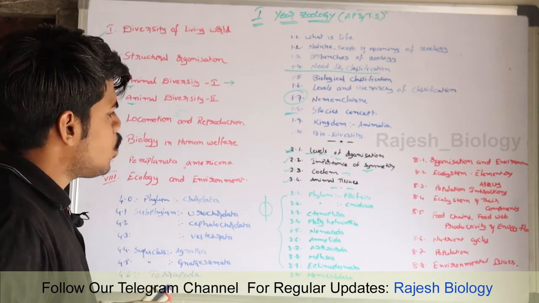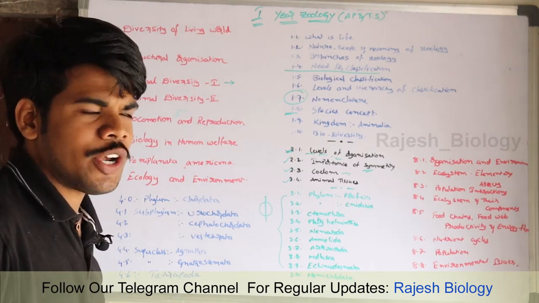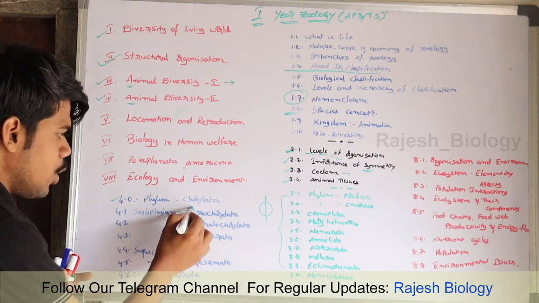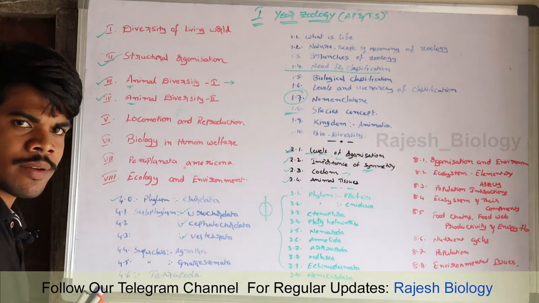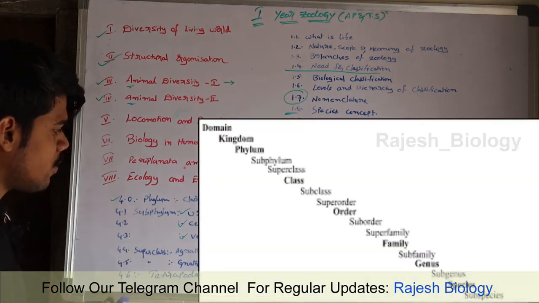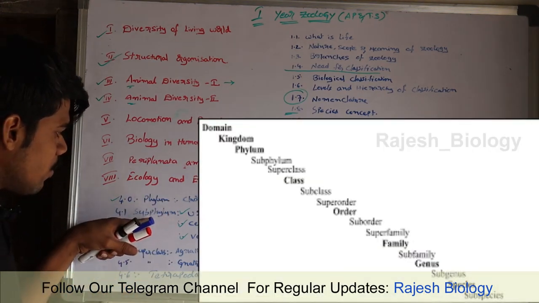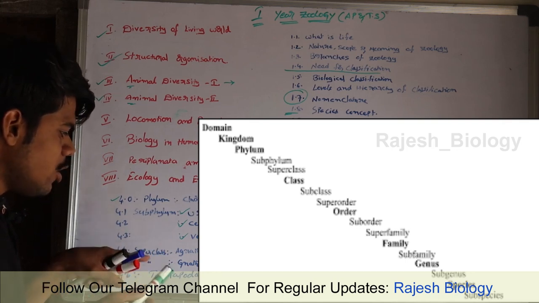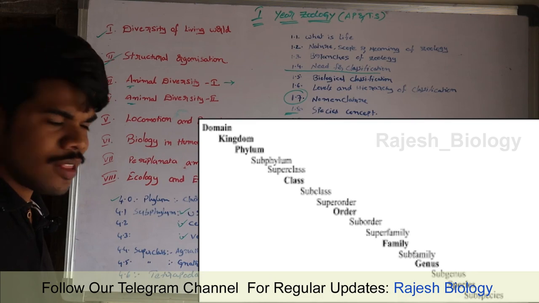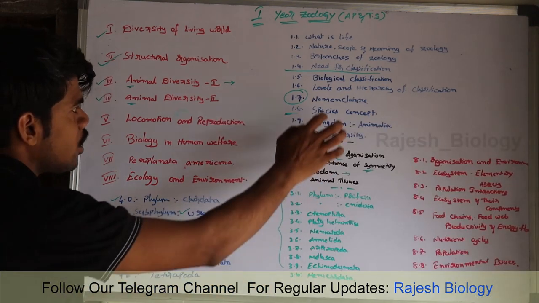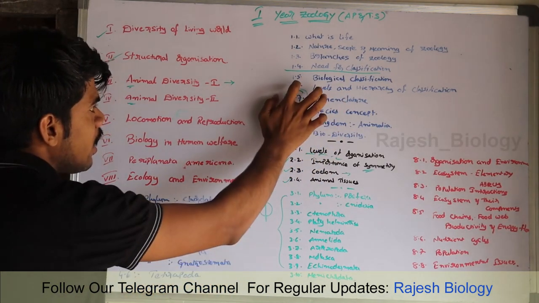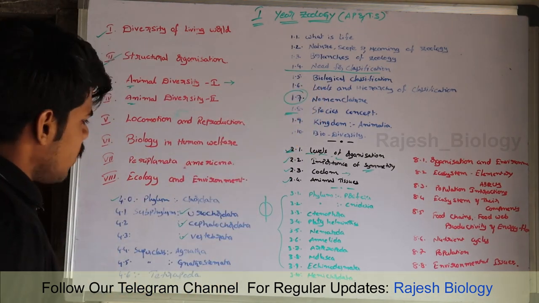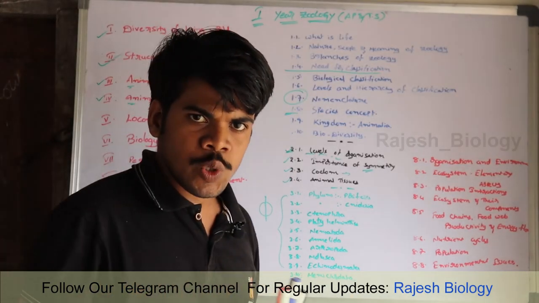Next, animal diversity 2, vertebrate phylums, that means Chordata. Phylum Chordata has subphylums: Urochordata, Cephalochordata and Vertebrata. This is the hierarchy of classification. Phylum Chordata has subphylums, and each subphylum has superclasses, and each superclass has classes. This is known as the hierarchy of classification, which we deal with in the first unit, levels and hierarchy of classification. Okay, it is very interesting actually. I will teach you later one by one.